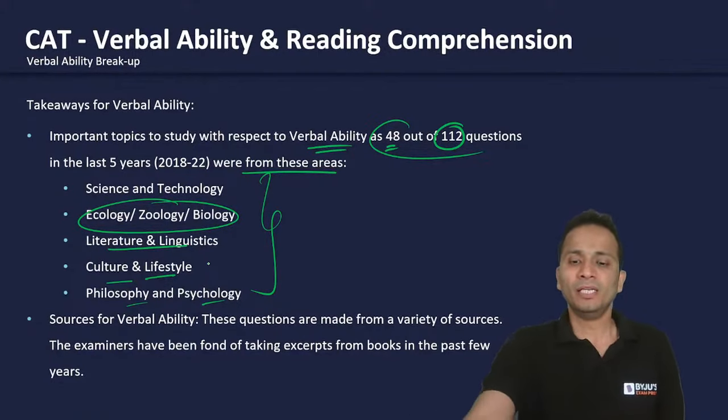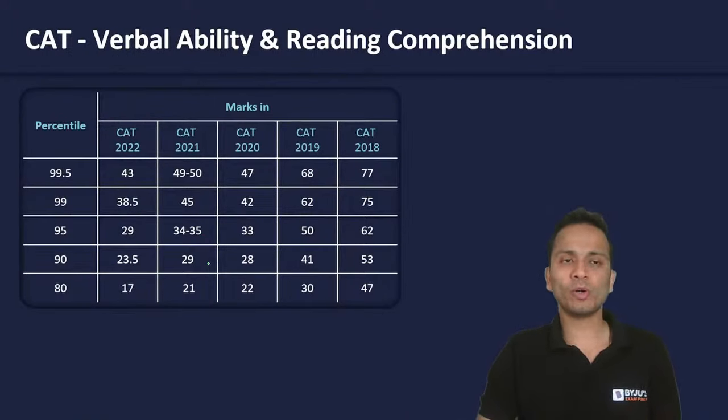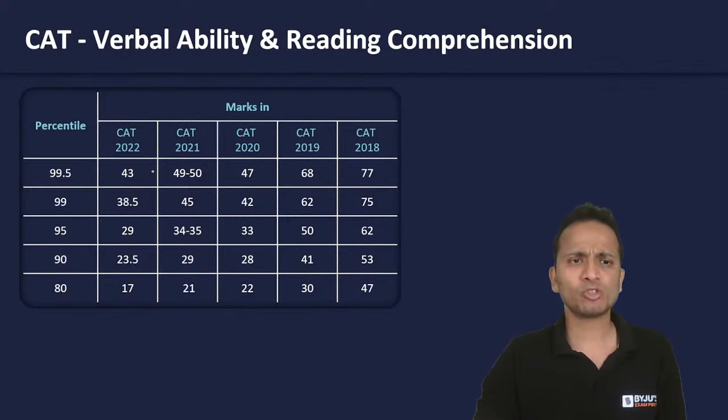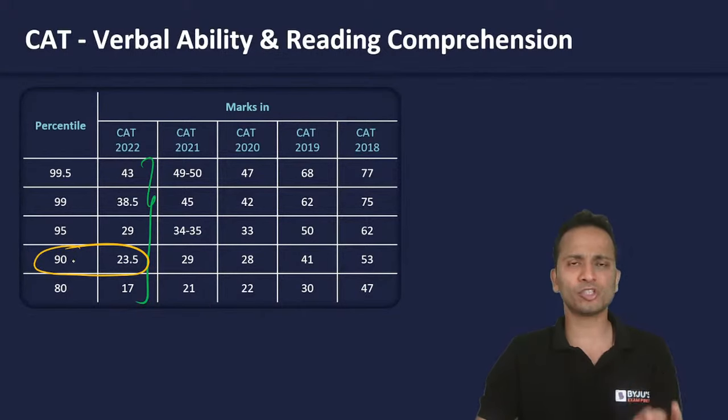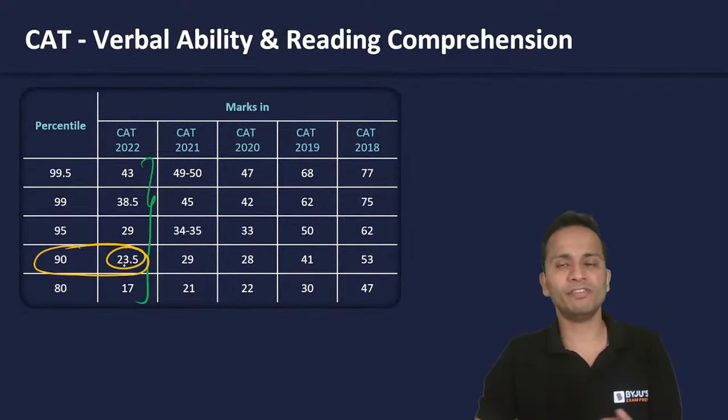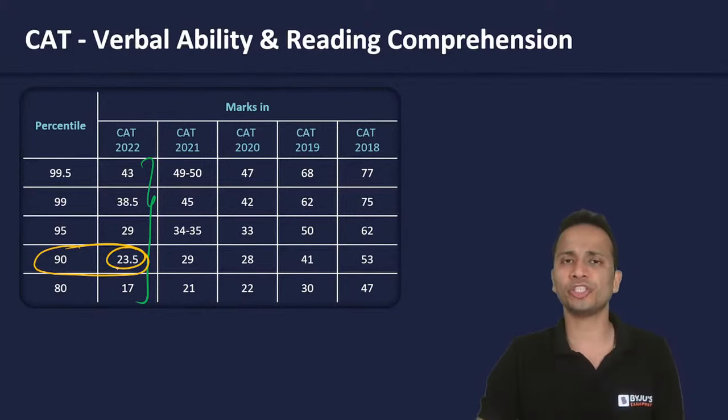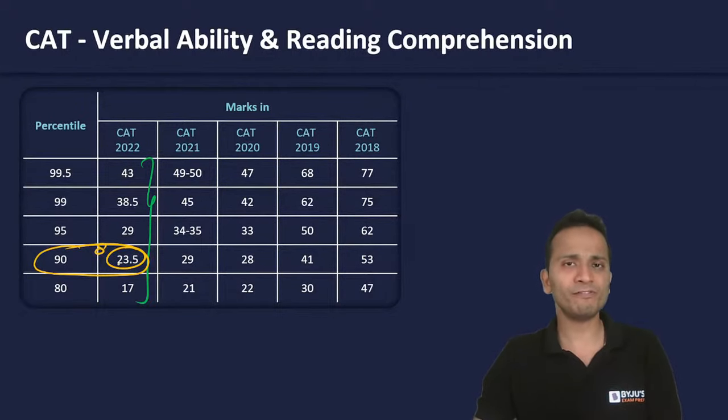Okay. Now moving ahead, talking about the score versus percentile for VARC. So these are the scores of last year on which you have scored the respective percentiles. Okay. So this is the magic number for me because I first of all will focus on clearing the sectional cutoff for each and every section. ओके सो 23.5 मार्क्स अगर VARC में आ जाते हैं, 23.5 मार्क्स, दैट मींस इफेक्टिवली 7 और 8 क्वेश्चंस करेक्ट, 8 क्वेश्चंस बोल देते हैं, इफेक्टिवली 8 क्वेश्चंस करेक्ट आउट ऑफ 24 क्वेश्चंस. सो इफेक्टिवली अगर 8 क्वेश्चंस हो जाते हैं, दैट इज वन थर्ड.